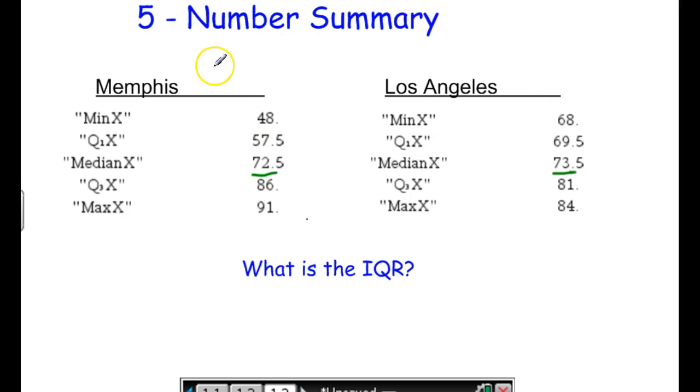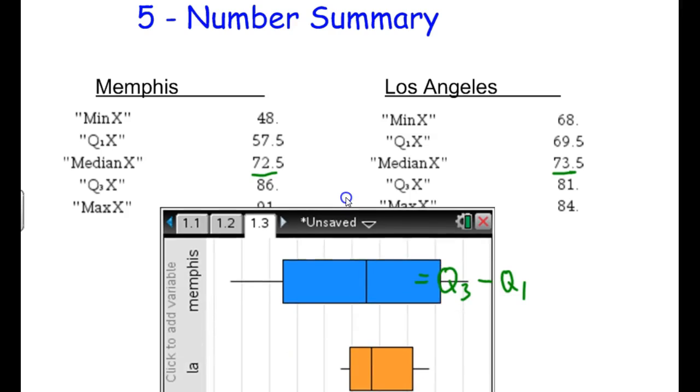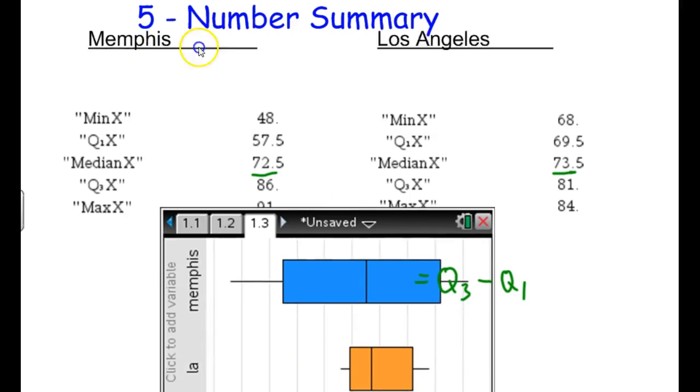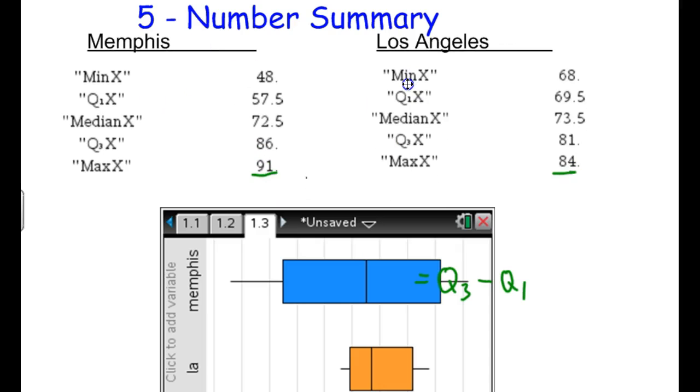This is called a 5-number summary, min, max, Q1, and Q3. And we use that 5-number summary all the time, and you might remember we talked about the IQR. It's a formula. So the IQR is equal to the value of Q3 minus Q1. So it's a numeric value. It's not a range of values, it's a numeric value. This is what we're going to talk about a little bit here. So I'm going to bring this up just a little bit so you can see it.